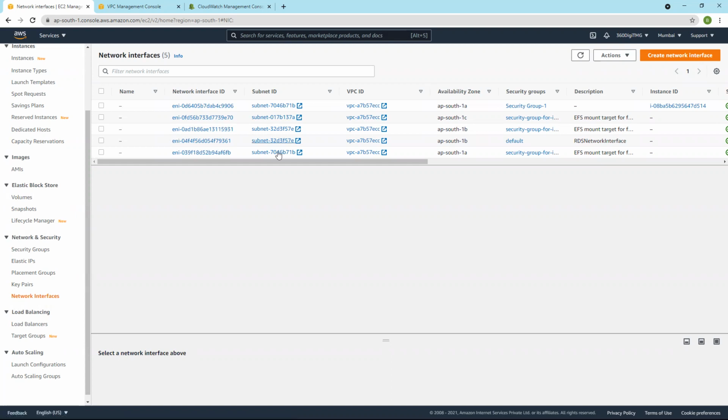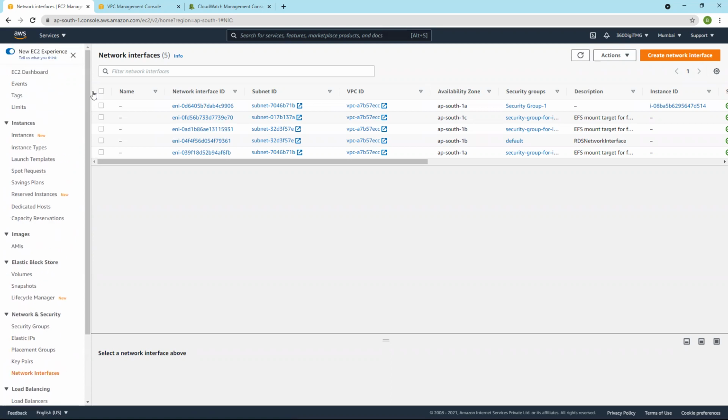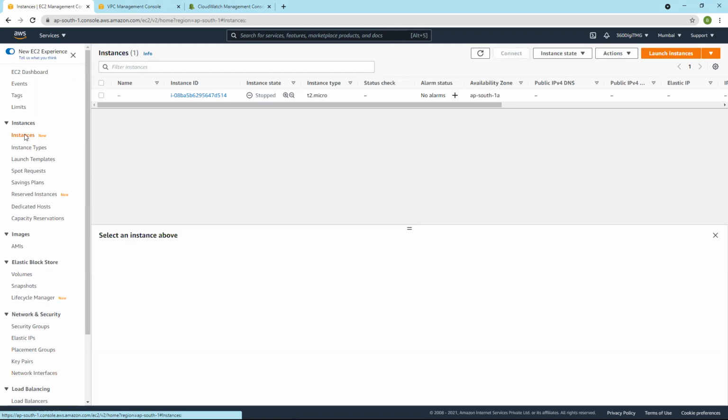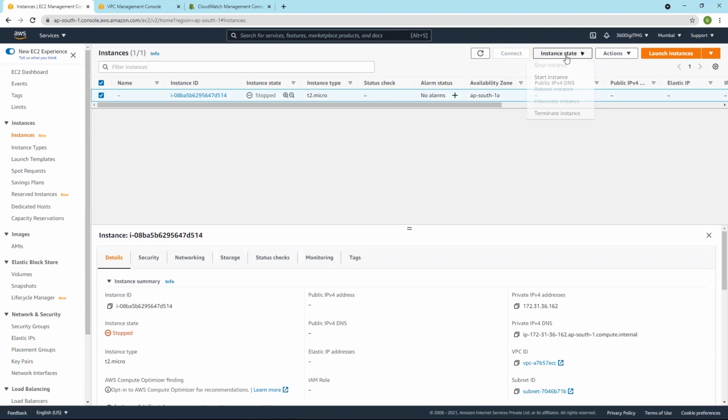So now how we can create logs here? By generating traffic. So let's go to EC2 instance. I already created one. Let us start it. And also HTTPD service is running in it. Start instance.